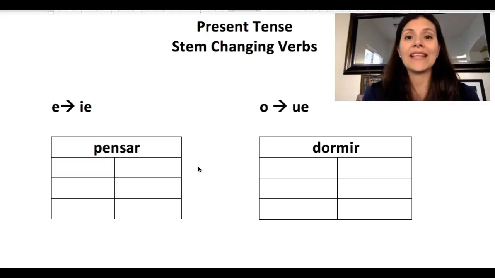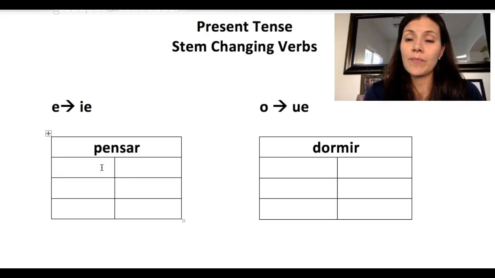So verbs that still end in AR are still going to have the same endings. ERs are still going to have the same endings. IRs are going to have the same endings that you have learned. What we're going to do now is add an extra change in one of those vowels. First, we're going to start seeing verbs that move from E to IE. That means that the letter E before that AR, ER, or IR ending is going to change in all forms except the nosotros form.